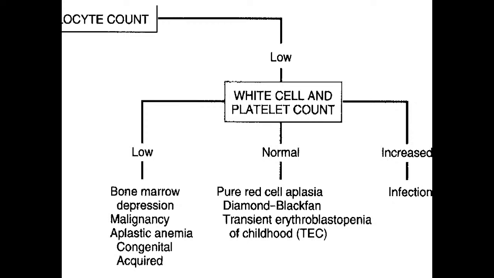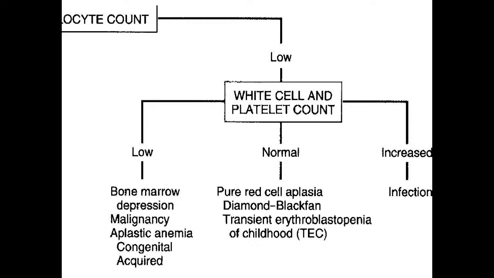Then if retic count is low, then see the other counts. If WBC and platelet are also low, it means there is a problem in the bone marrow. So, bone marrow depression may be there, malignancy may be there, aplastic anemia may be there. So, we need to do bone marrow examination.